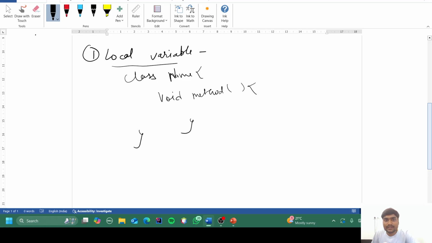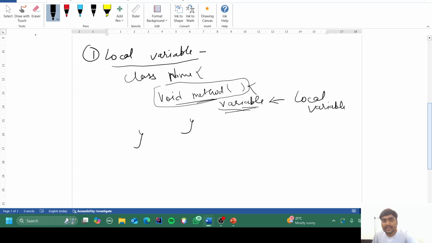So what is a local variable? A local variable is nothing but a variable which is defined and declared inside a method. A variable which is declared inside a method is called a local variable. Other parts of the class do not know about this particular variable until they call this method. That means the outside world will not know about this variable unless this method allows them.